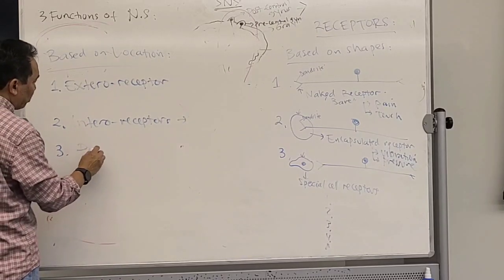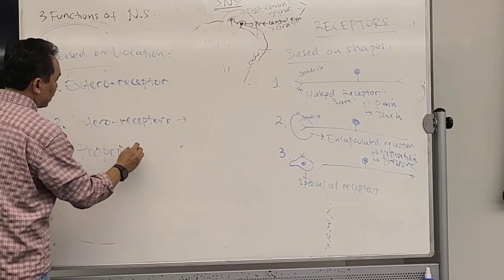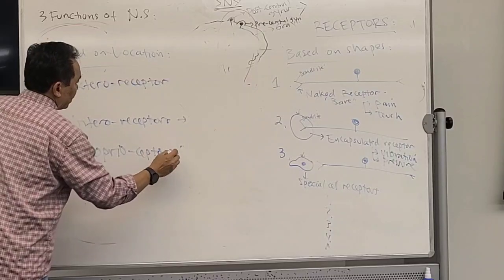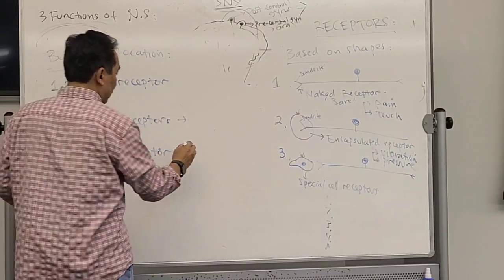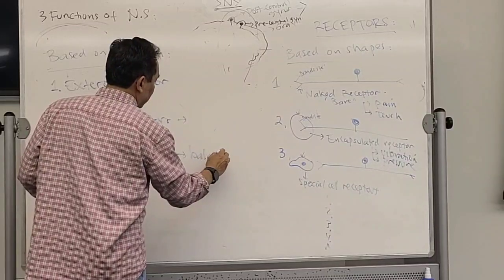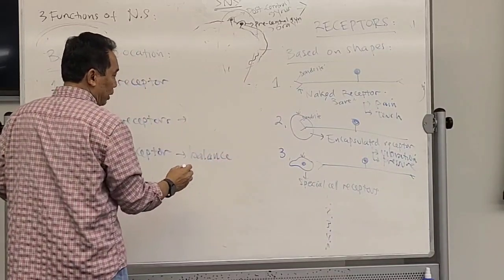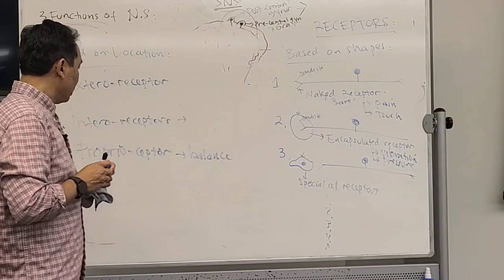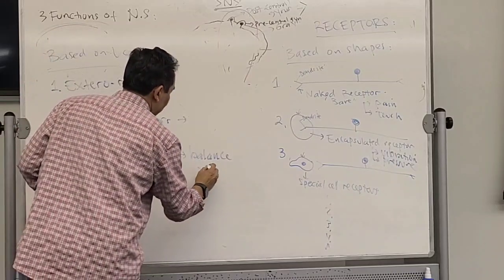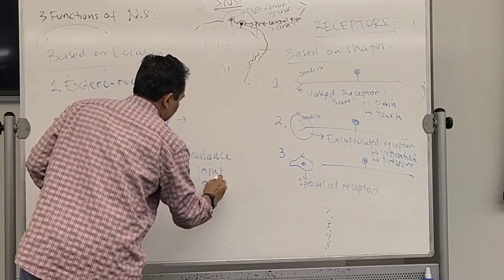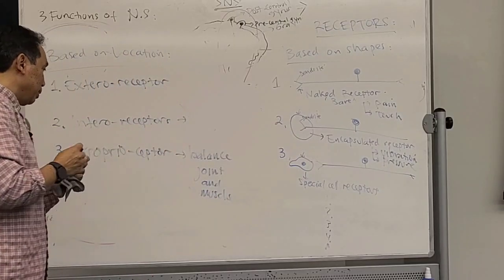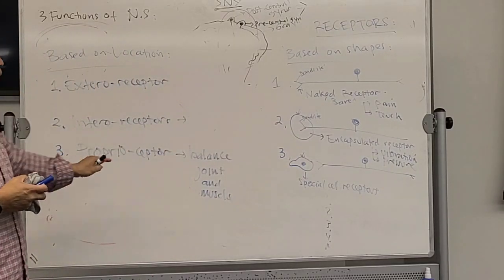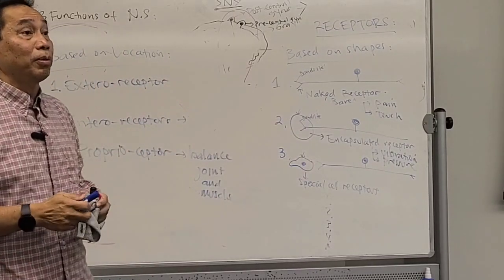The last one is called the proprioceptor. This is for balance. They are mostly located in the joints and muscles. So muscles and joints have a special name: proprioceptor.